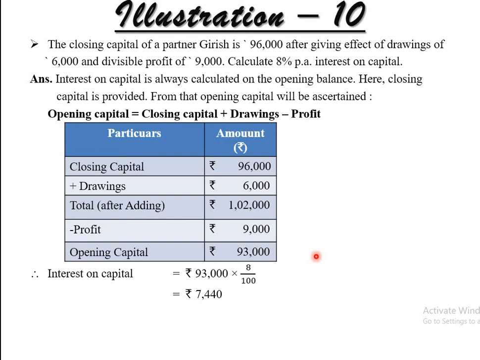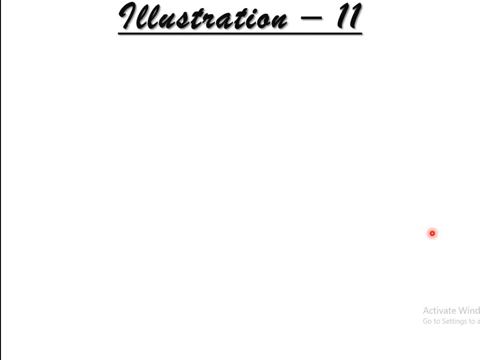Right? You can easily find this out with the help of Girish's capital account. You draw the Girish capital account and the amount of the opening capital will come easily. So calculation is necessary, so you have to draw a particular capital account. Answer is 7,440. Next, illustration number 11.